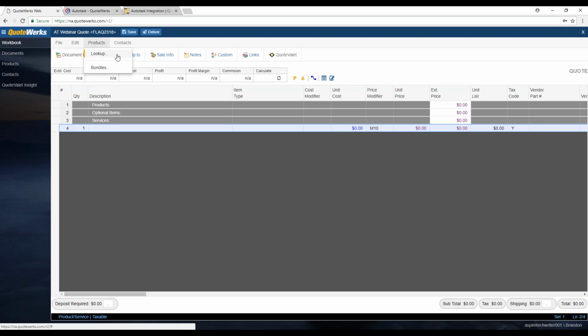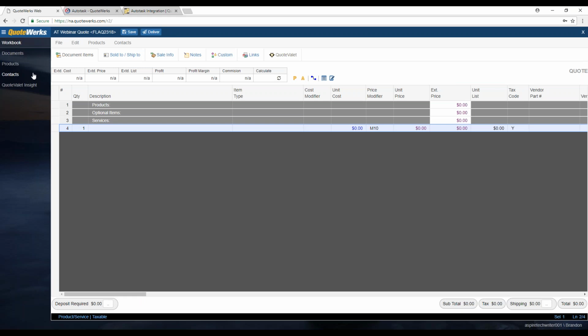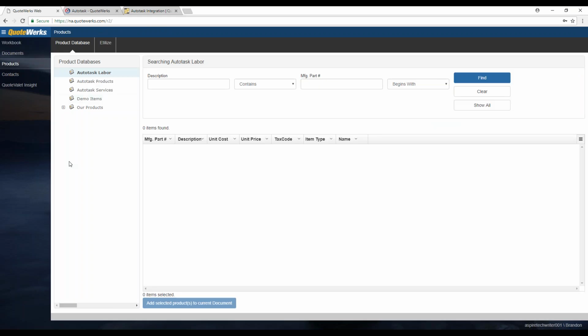We're going to click on Products and then Lookup. You also have the ability to just click on the Products navigation panel. Again, it'll bring you to the same place. So if I go to Workbook and then Products, it'll bring me here.